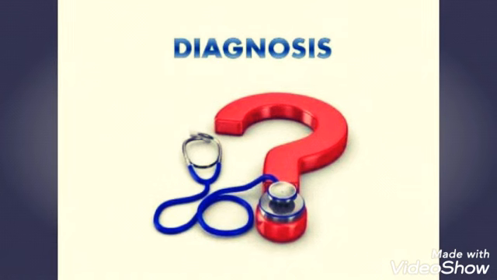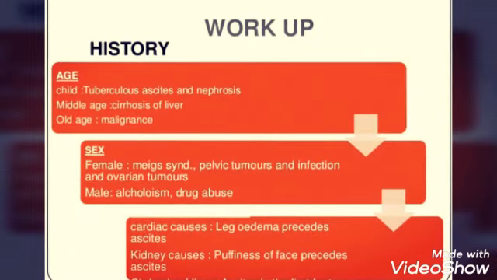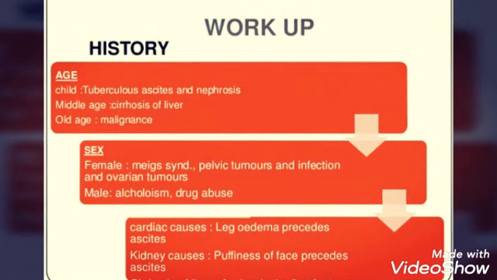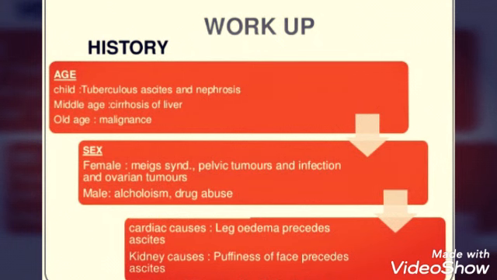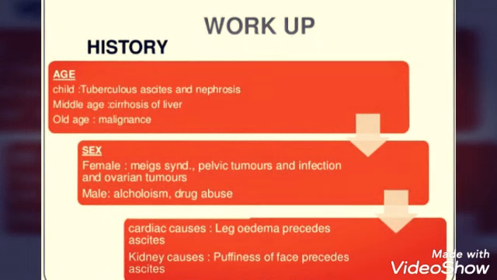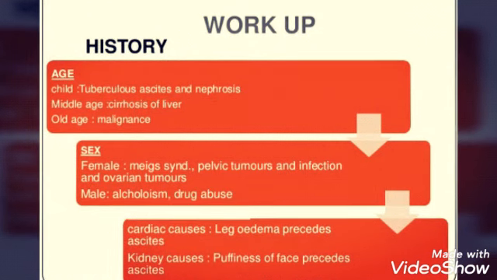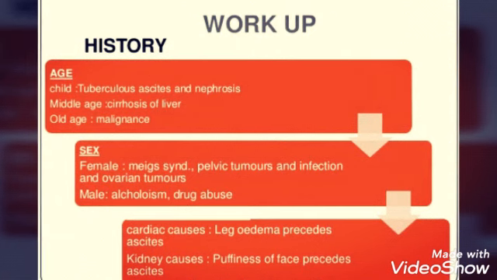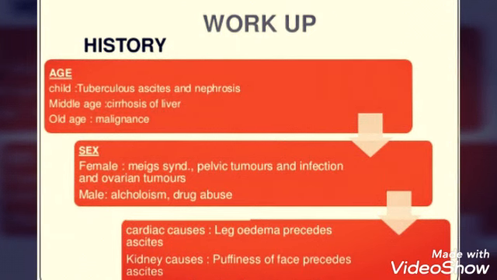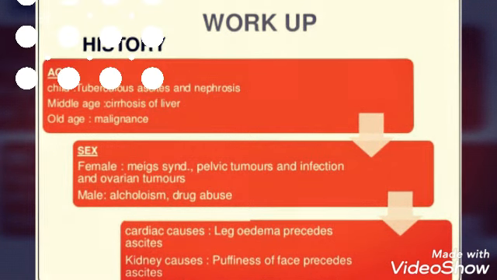Then we'll see the diagnosis, how you're going to diagnose. The first is history collection. We are going to take a brief history of the patient, mainly including the age, which can be child, middle age and old age. Then sex, female and male. Then habits, like menorrhagia, pelvic tumors, infection. Then in males, alcoholism or drug abuse. Then we can go for other medical conditions like cardiac causes and kidney causes, which will tell us the reasons for the condition in the patient.